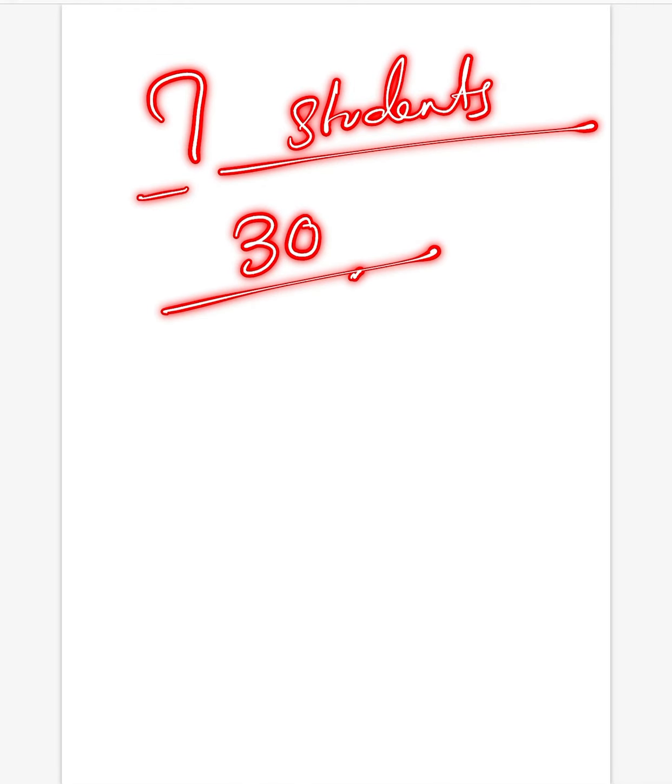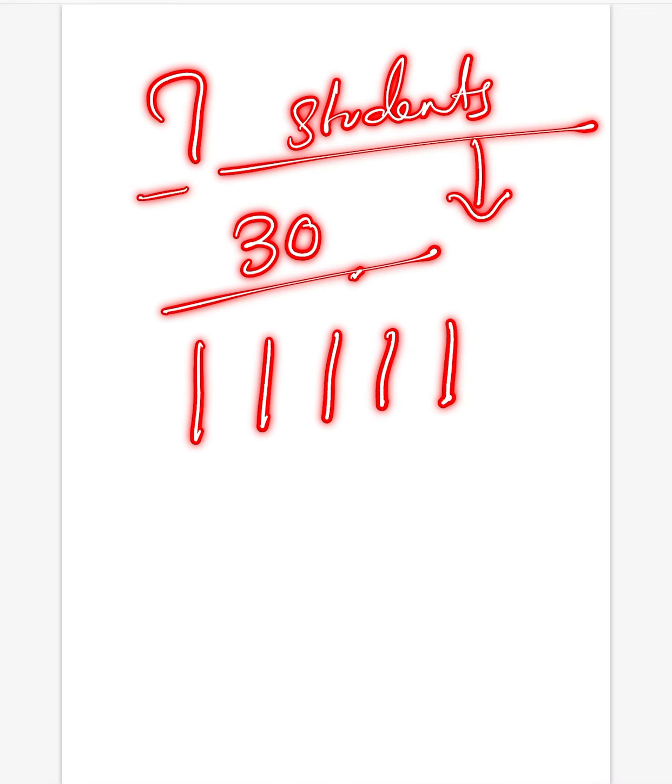For example, if I say, how many students are there in your class? Then you will say 30 students. How did you get this number? By counting each and every student of your class. Right? So what did we learn here? Student is an example of a countable noun. Right? Now what about the other example?